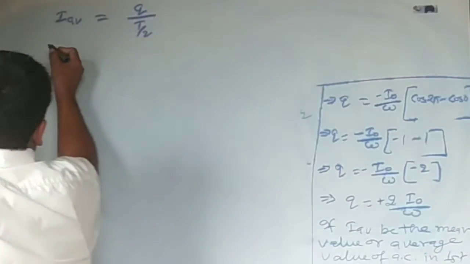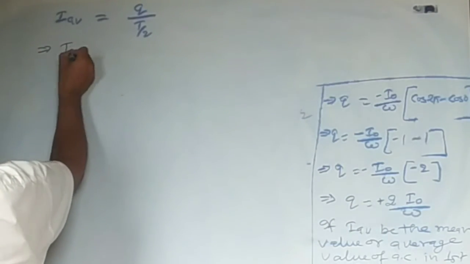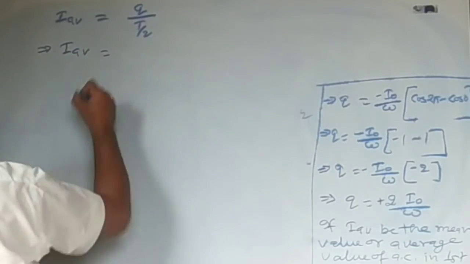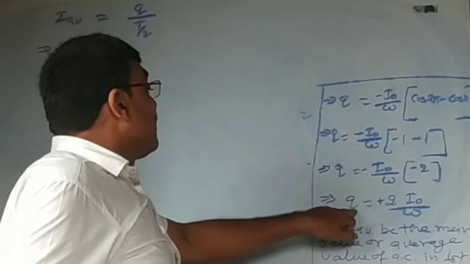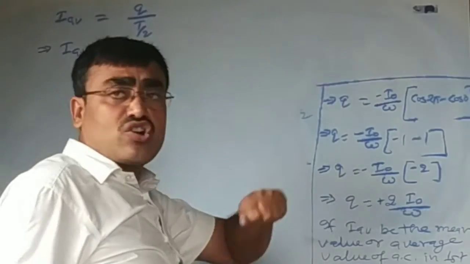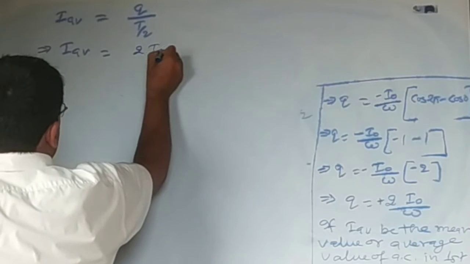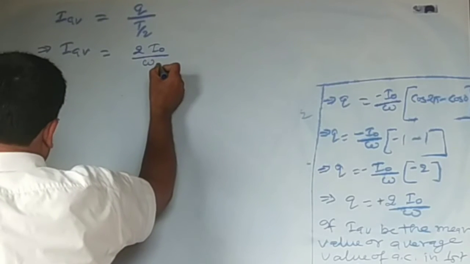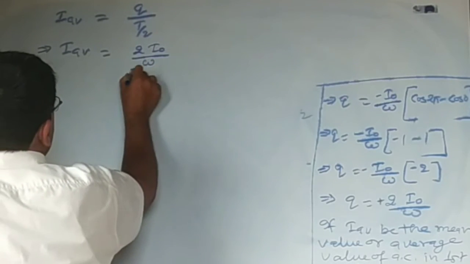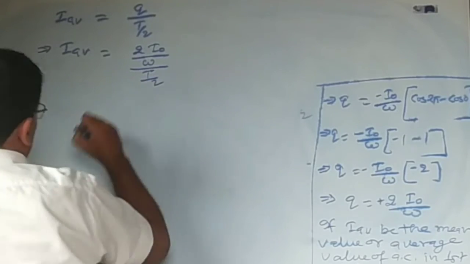That implies IAV is equal to Q, which is 2 I naught upon omega, divided by T by 2.